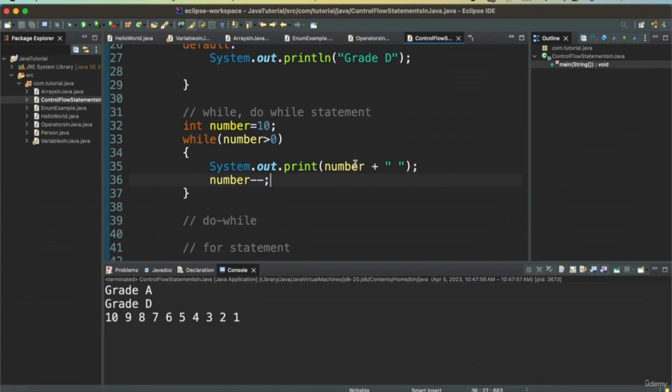Then it will print a number. It will decrement the number. It will again go back and check the condition. Now the value is 9. It is still greater than 0. It will go and print the number. It will decrement the number and then go on.